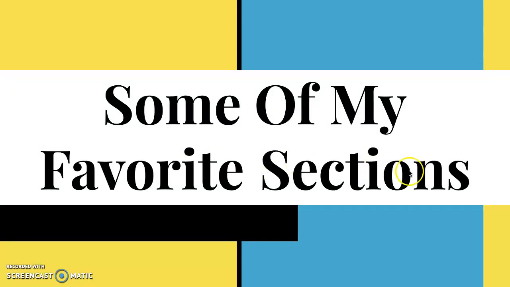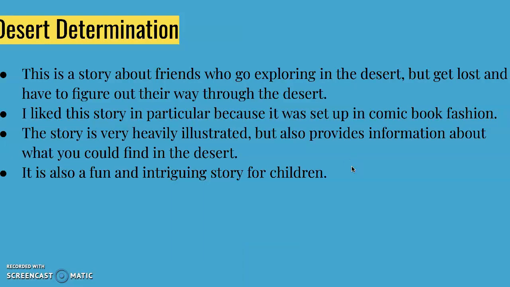So some of my favorite sections. I picked 2 of the books or stories that I picked. The first one I picked was Desert Determination, and I picked this because this is a story about friends who go exploring in the desert and get lost, and they have to figure out their way through the desert. This is also a fictional story, so I thought it would be a cool way to tie in more child-oriented text other than just straight facts, other than the nonfiction.